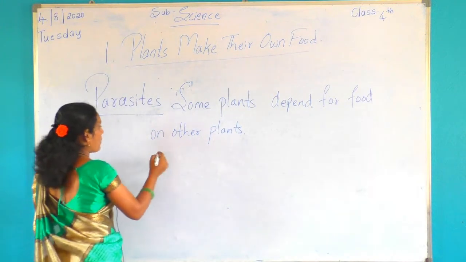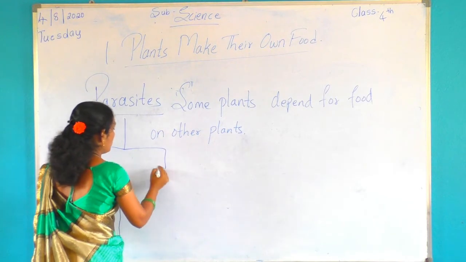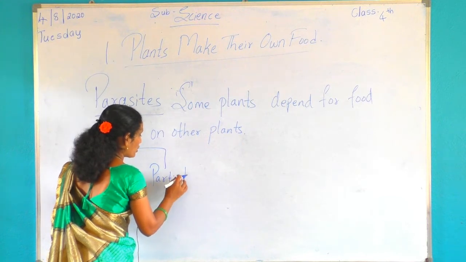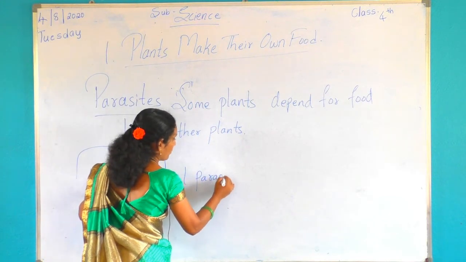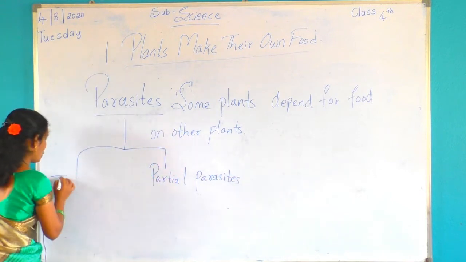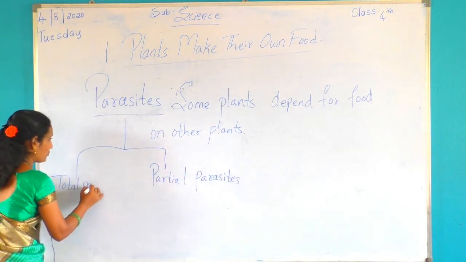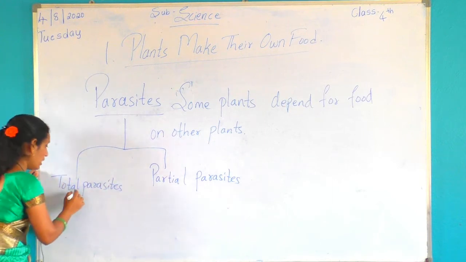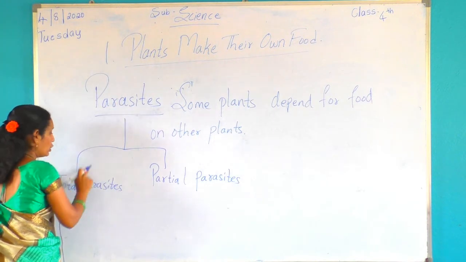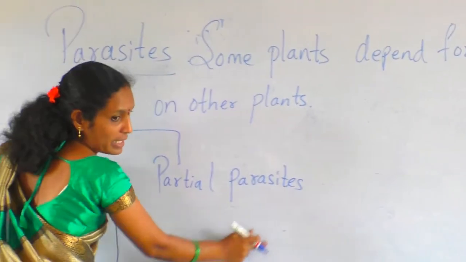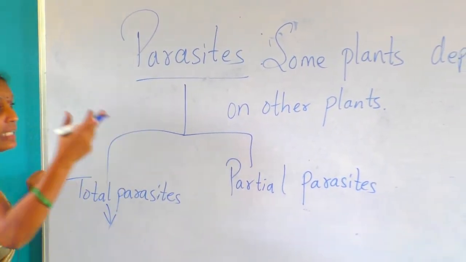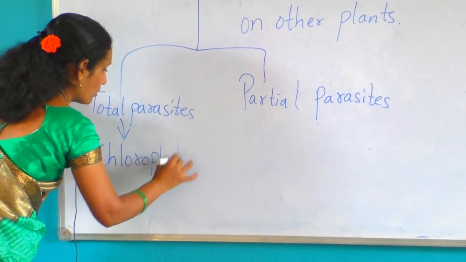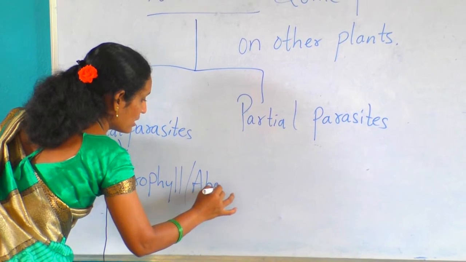See, two parts are there. Parasites have two parts. That is partial parasites. Here, total parasites. Partial and total parasites. Parasites have two types, total parasites and partial parasites. Total parasite means the plant does not have chlorophyll. Chlorophyll is completely absent here.